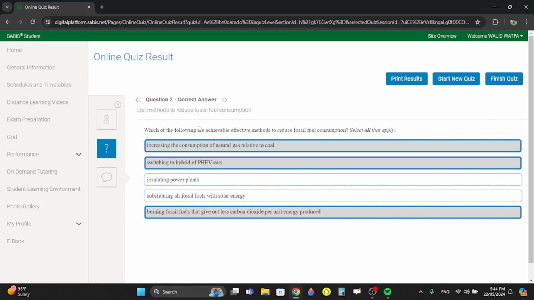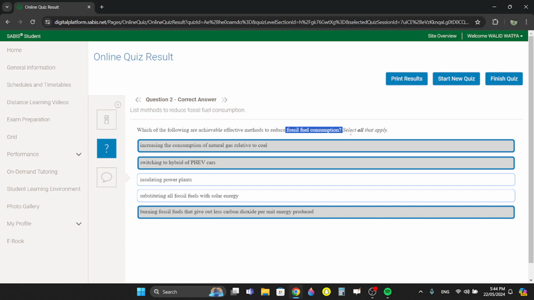Okay. Question 2. Which of the following are achievable to reduce fossil fuel consumption? This is all in the book, by the way. There's no formulas, there's nothing. I just have to explain. Obviously fossil fuels are polluting, so we have to reduce the consumption of them. And how do we do it? We can first start by increasing the consumption of natural gas relative to coal, because if we burn natural gas, it actually releases way less carbon dioxide than coal.